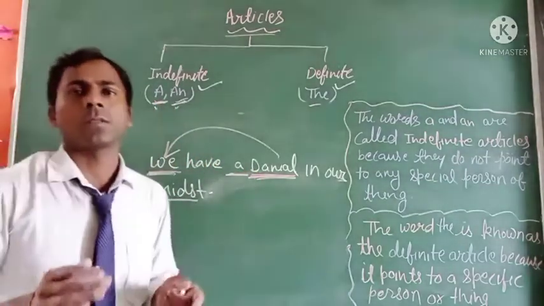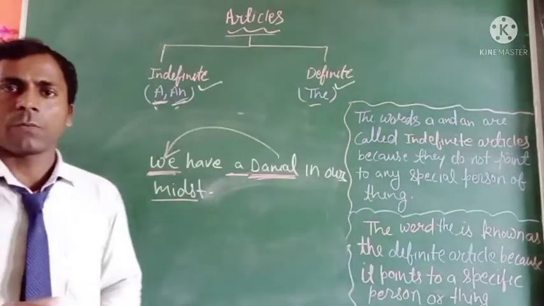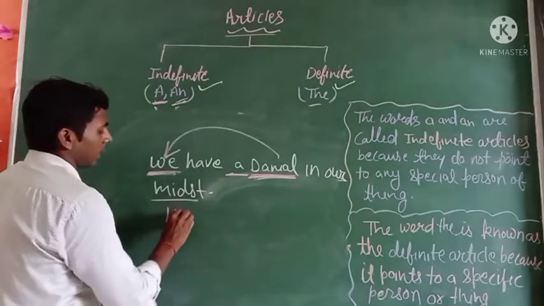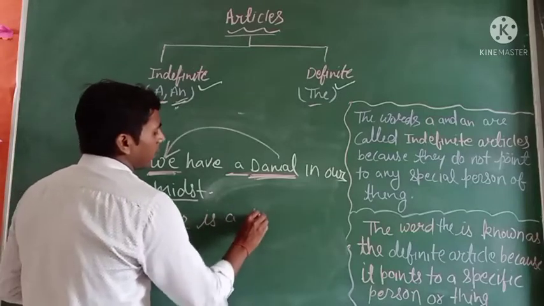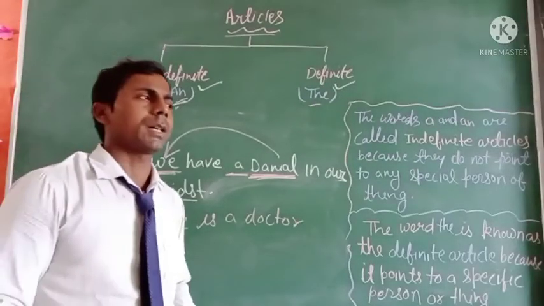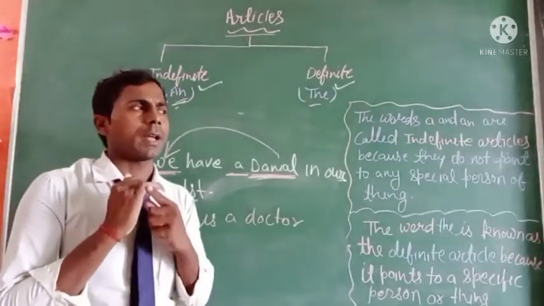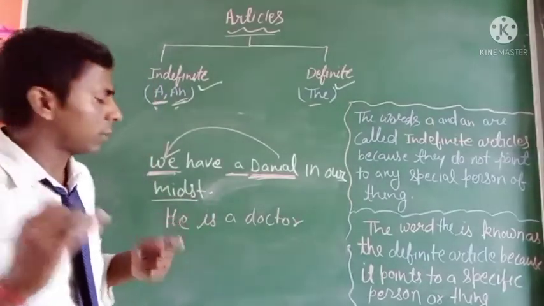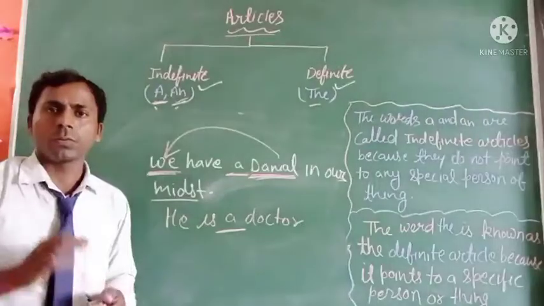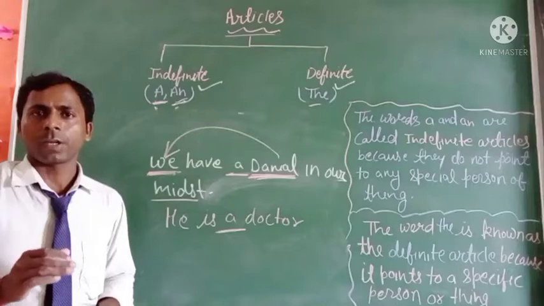That's clear. Okay, so next, we use "a" or "an" when we speak of a profession. For example, he is a doctor, you are a teacher. So when you express any kind of profession, you have to use the article "a." That's clear.